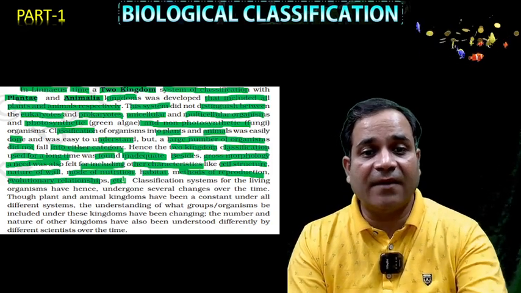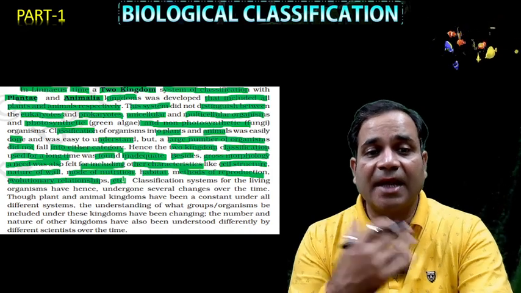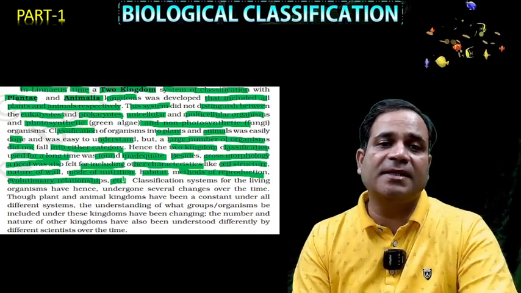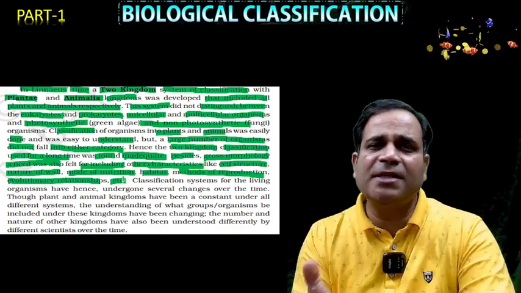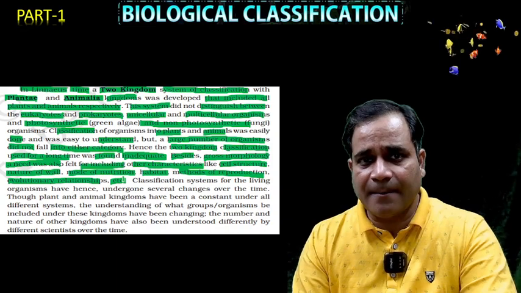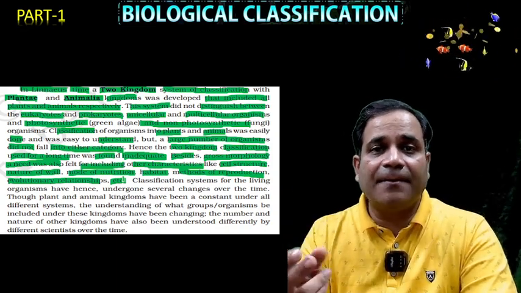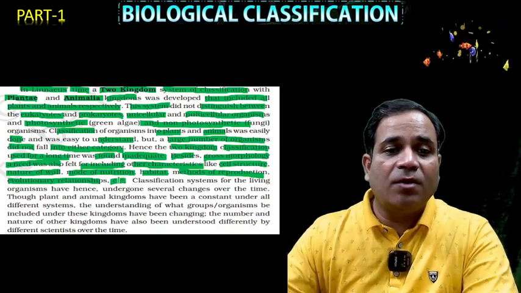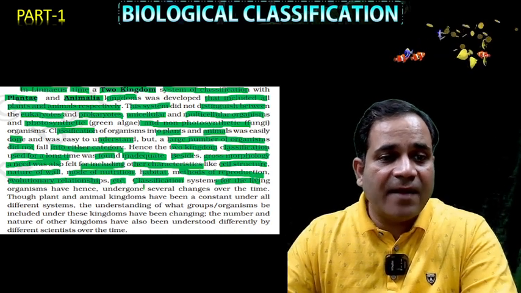Organisms having different morphology, nature of wall, mode of nutrition, habitat, method of reproduction, evolutionary relationship, it was not easy to put them there. आसान नहीं था इन सारी चीजों के आधार पे सिर्फ दो किंगडम क्लासिफिकेशन के अंदर रख पाना। तो आगे चलकर देखते हैं। क्लासिफिकेशन सिस्टम फॉर द लिविंग ऑर्गेनिजम्स